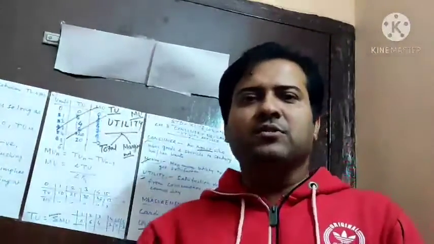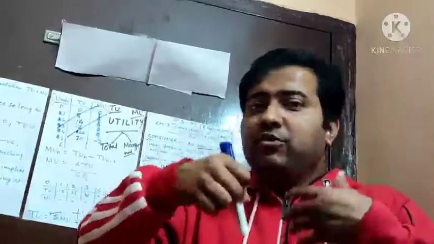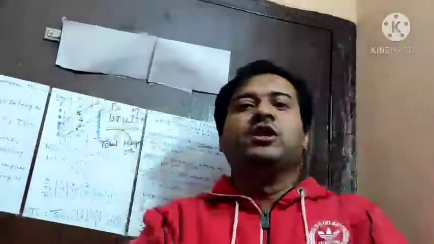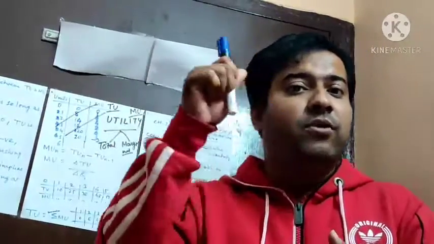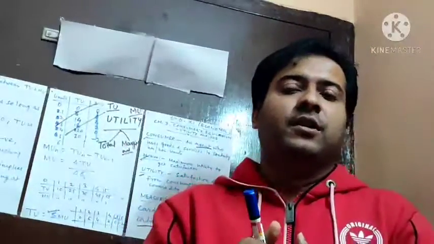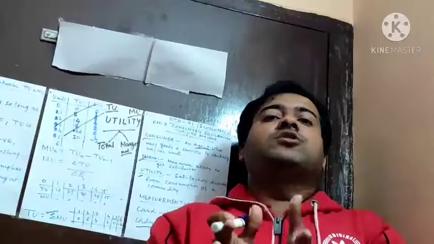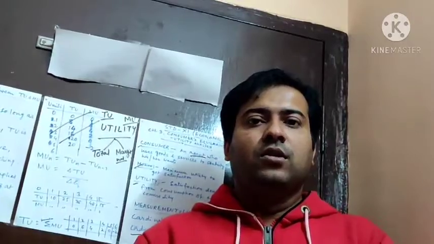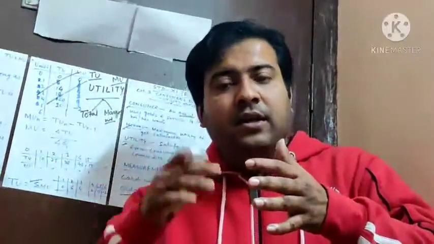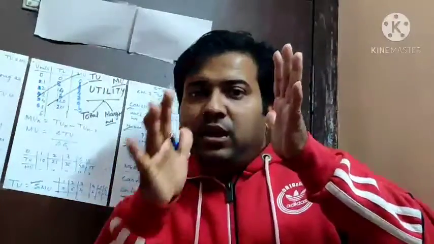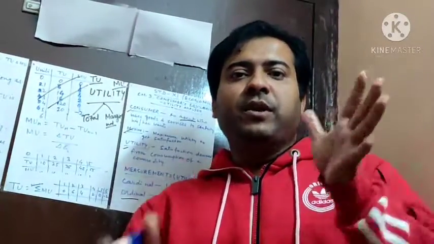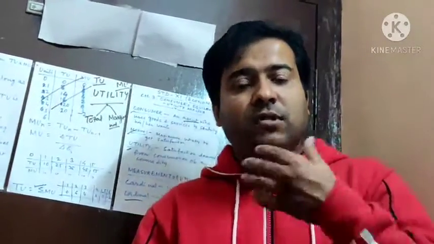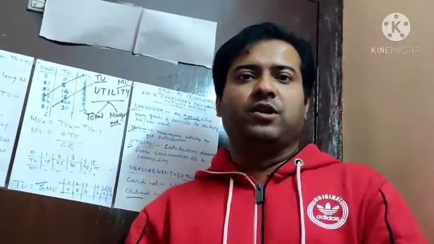Now the marginal utility. What is marginal? With every unit, you will see your marginal utility will fall. Every additional unit, what does that mean? With every additional unit of that chocolate, your marginal utility of that chocolate is coming down. This will be proved. With every additional unit, you will see your marginal utility come down. If I give you 100 chocolates, a person will get diabetes, and at that time the person will abuse me.